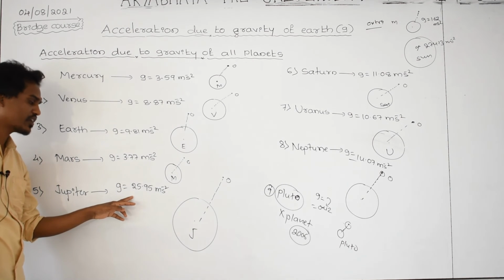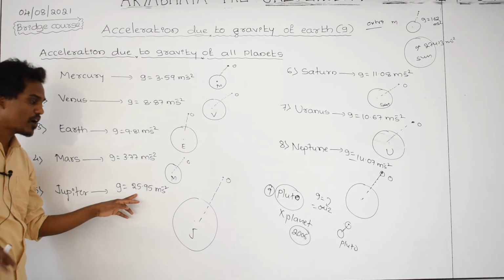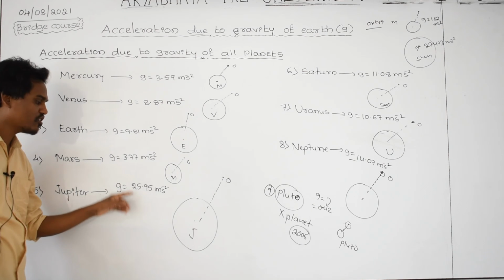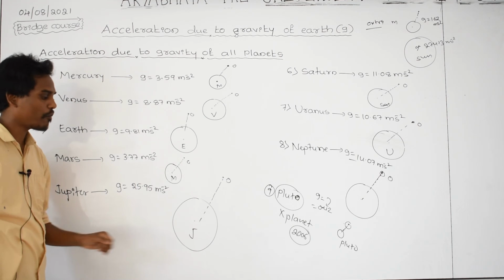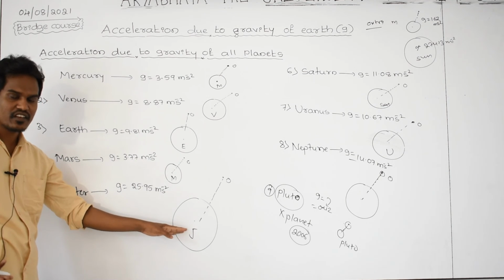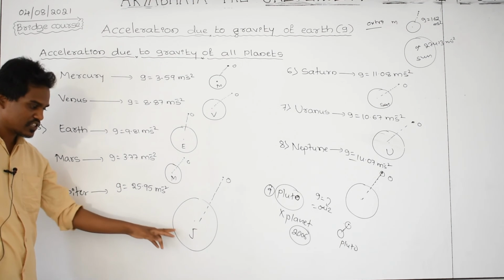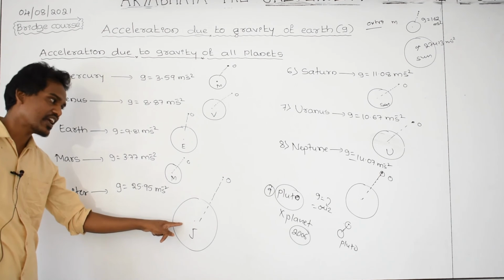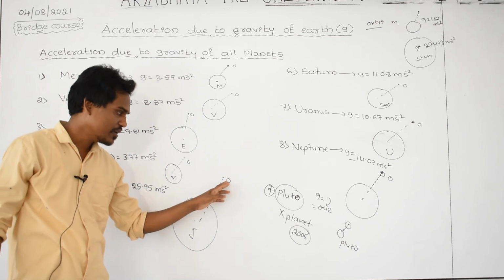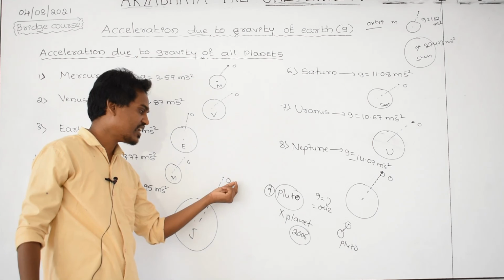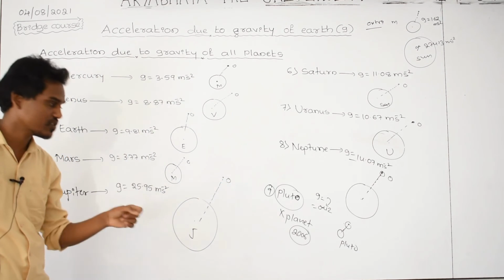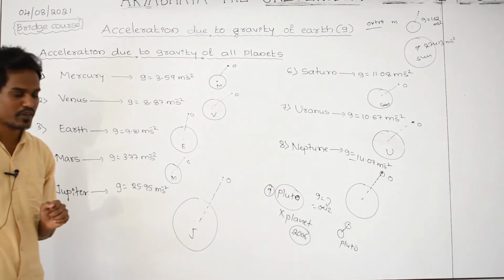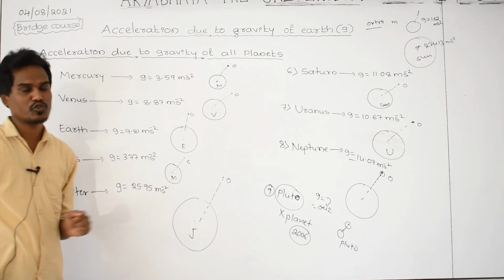This is the acceleration due to gravity of Jupiter. Among all the planets, the G value for Jupiter is highest, because its mass is very high. It is a huge planet. Its mass is too high and gravity is high. That's why if you take a ball to a certain height and leave it, this ball moves very fast. It is falling very fast in the downward direction because of the high gravity of Jupiter.